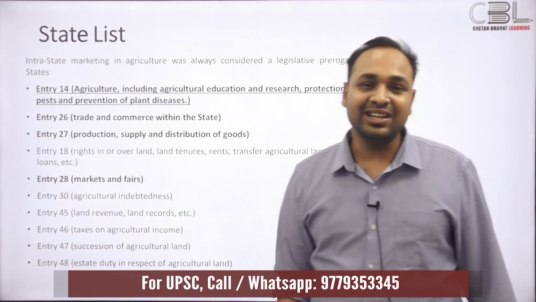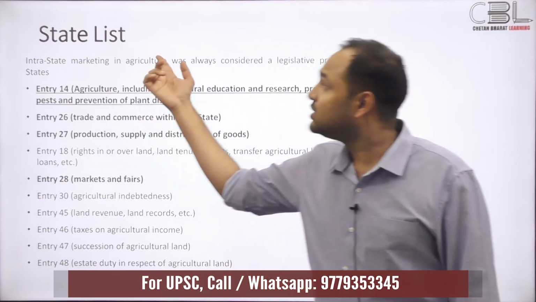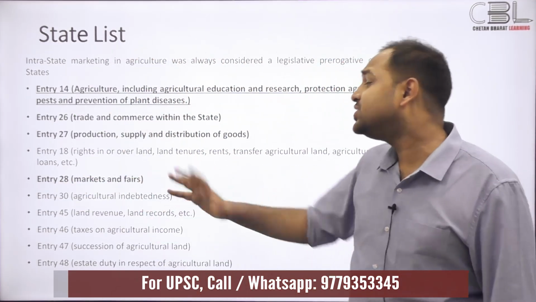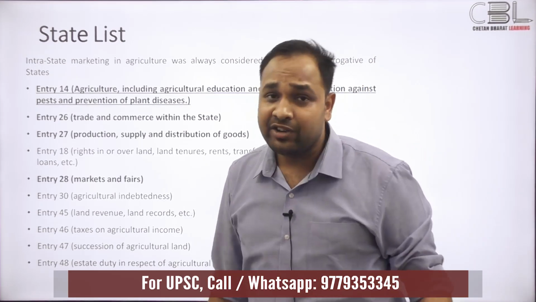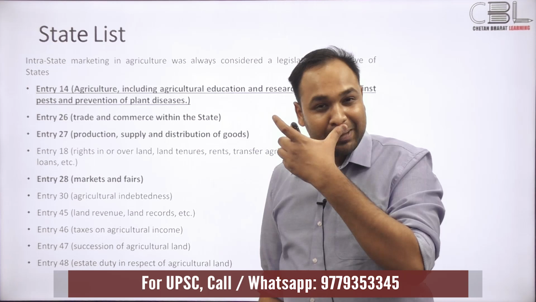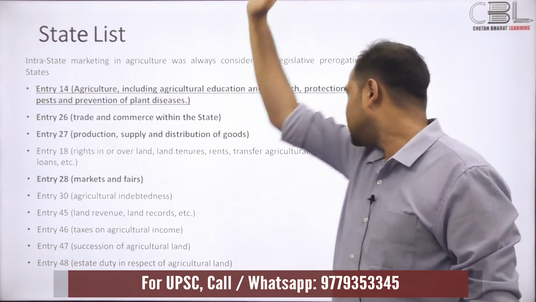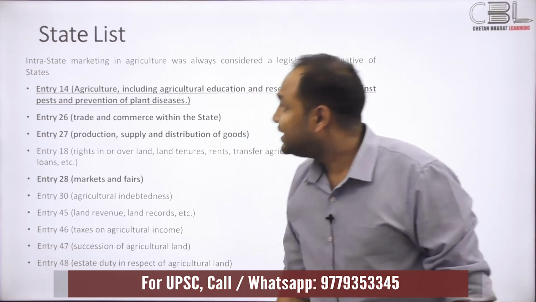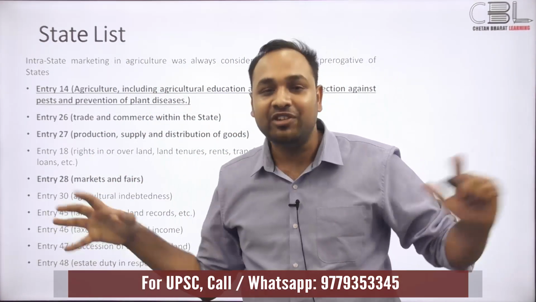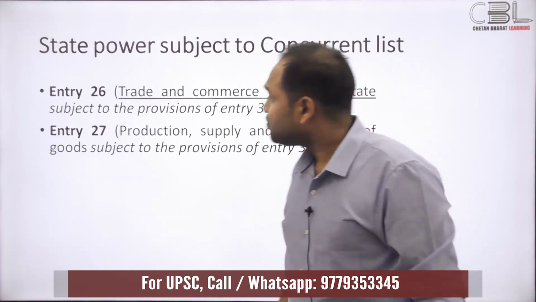Markets and fairs. There's legislation about agricultural markets. So markets and fairs, again, state list. And then there are a host of issues: agricultural indebtedness, the land revenue, the estate taxes that come out of agriculture. Even if this wasn't conclusive enough, the scheme tells you that agriculture is fairly and squarely within the realm of the state legislature.